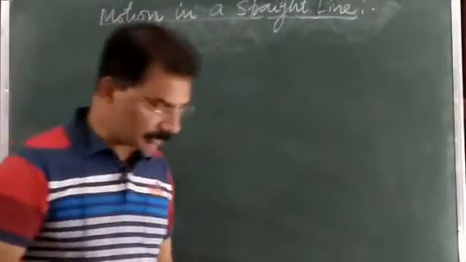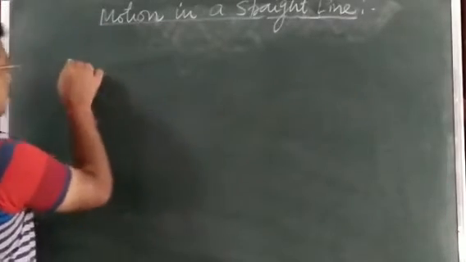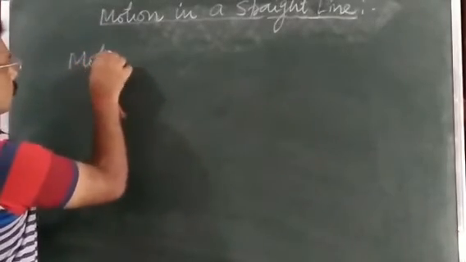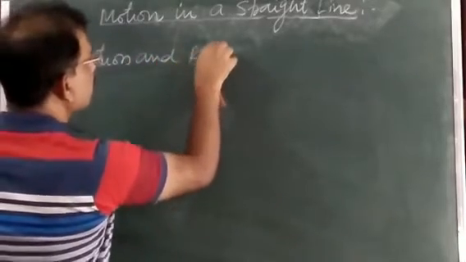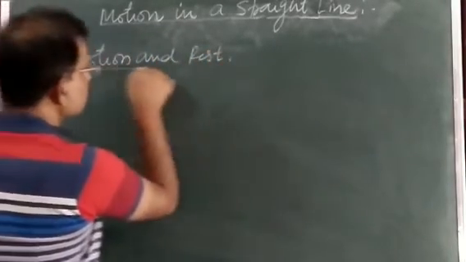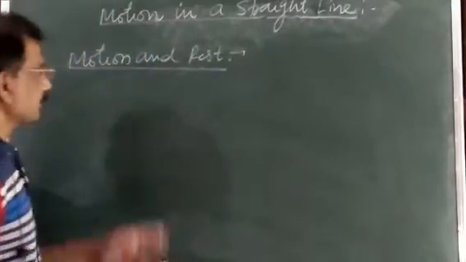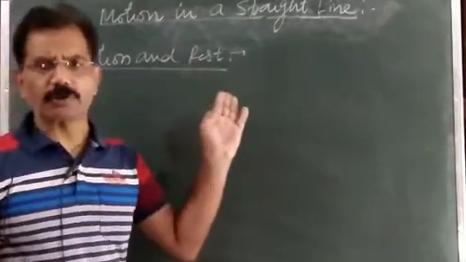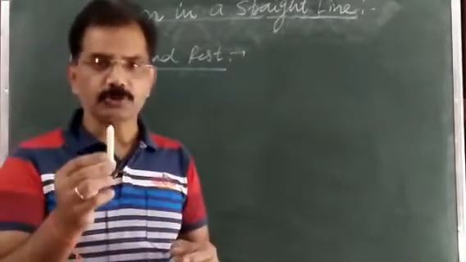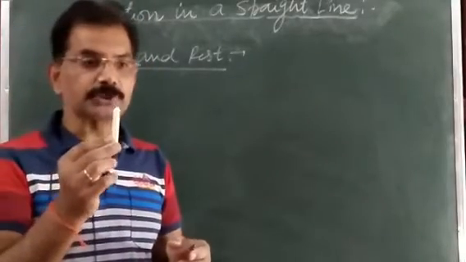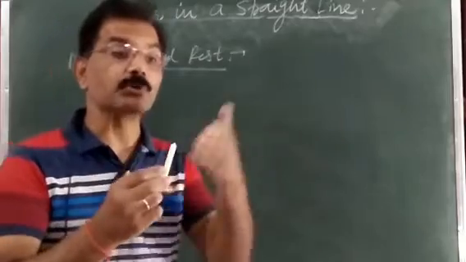Now we will come to the topic motion and rest. All of you know about this; how can we define motion and rest? Motion means a body is said to be in motion when its position changes with respect to time.